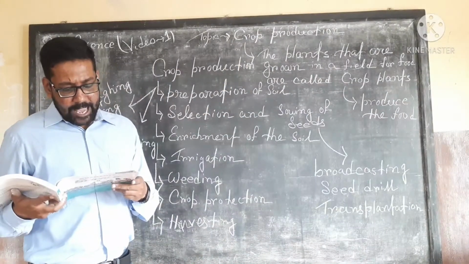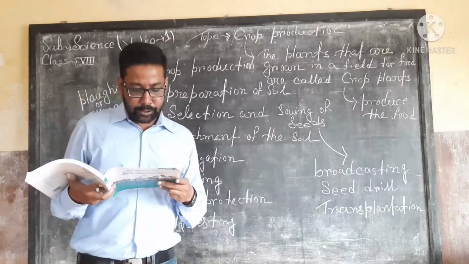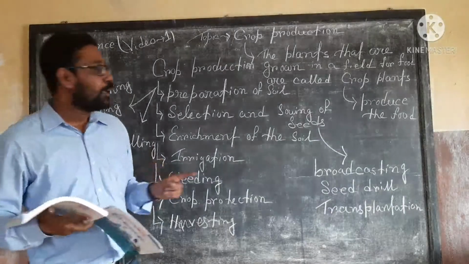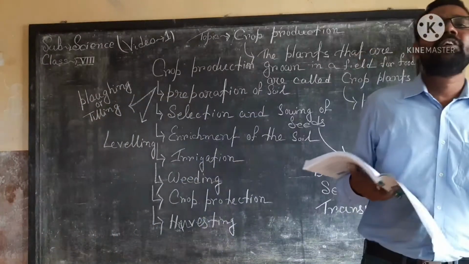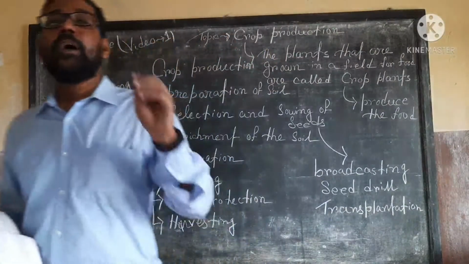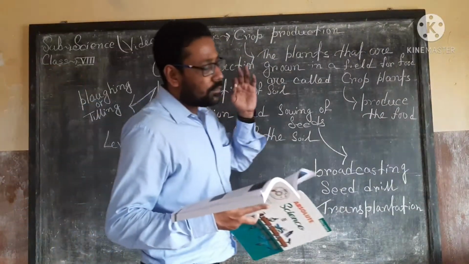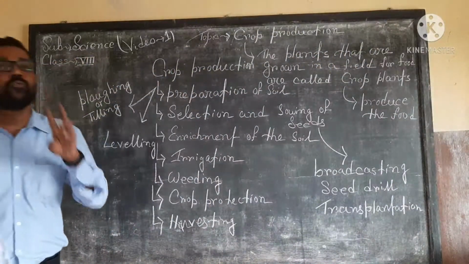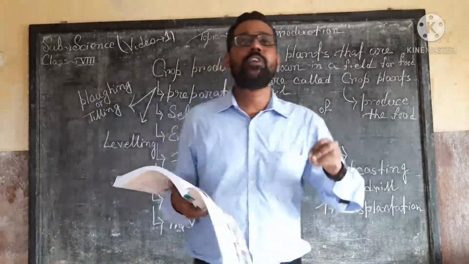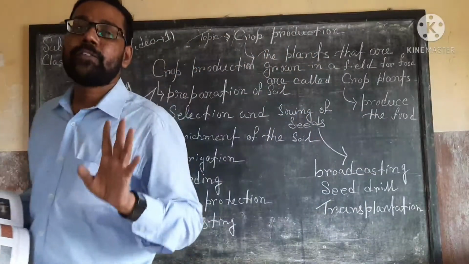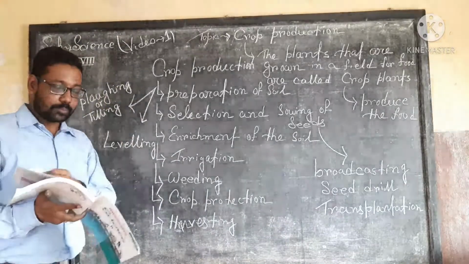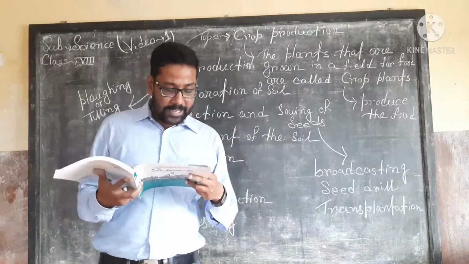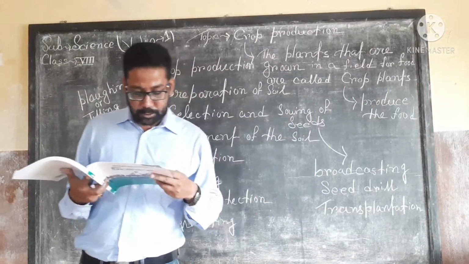Broadcasting is not a very efficient method, as it does not ensure either uniform spacing between the seeds or the right depth. Because of that, to execute correctly these two important aspects of the sowing of the seeds, the first one the right depth and the second one the right intervals, to overcome this problem we use a seed drill, which is a better way to sow seeds.